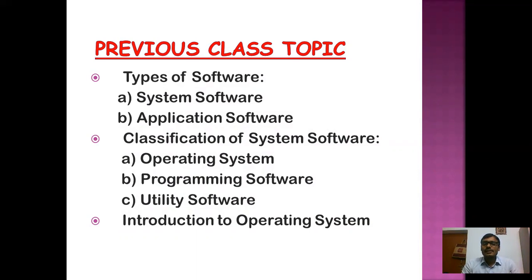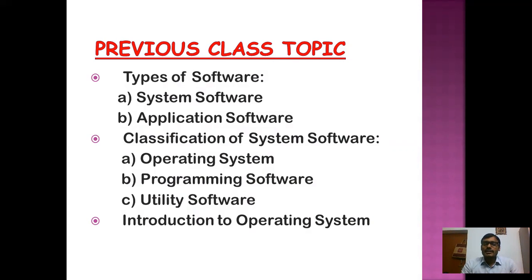We can do some types of specific work, and we can also create application software using programming software. Utility softwares like antivirus software, backup recovery software, you can say compression software. These all are the examples of utility software.